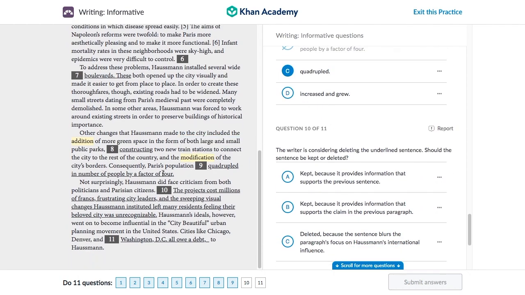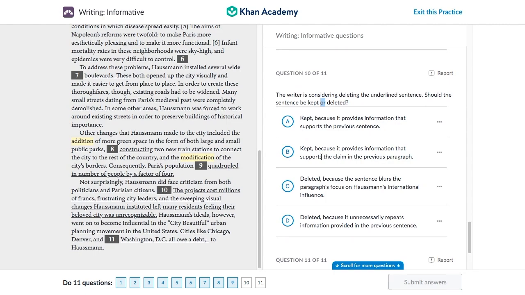Now on to question number 10. Let's read the passage before it. Not surprisingly, Haussmann did face criticism from both politicians and Parisian citizens. The projects cost millions of francs, frustrated city leaders, and the sweeping visual changes Haussmann instituted left many residents feeling their beloved city was unrecognizable. Well, he's illustrating some complaints over here. Let's look at the last sentence: he faced criticism from politicians and the citizens. So should we keep this or delete it? Well, I think we should keep it because we're showing the complaints of the citizens, which supports the sentences. So I know I don't want to delete it, but I have to keep it for a reason.